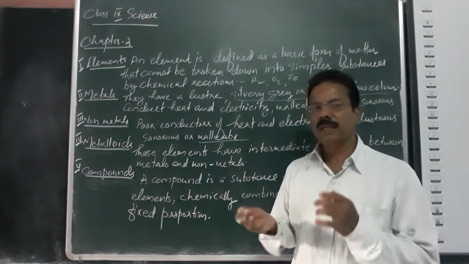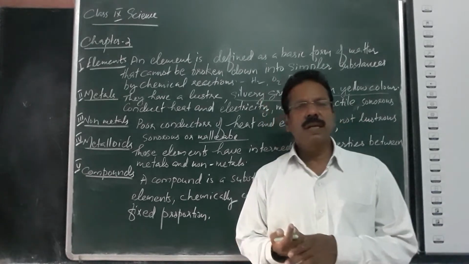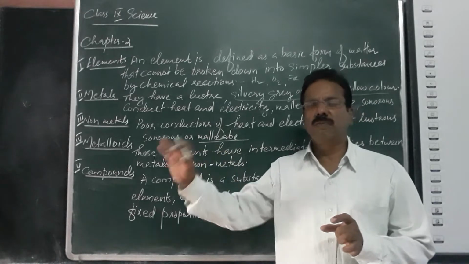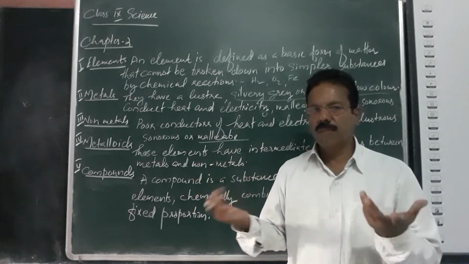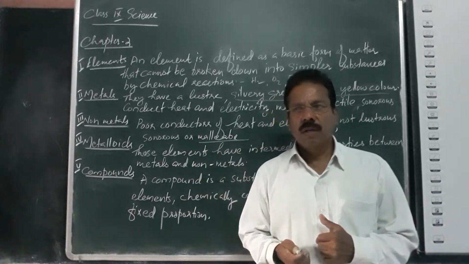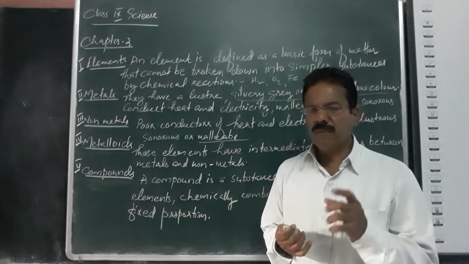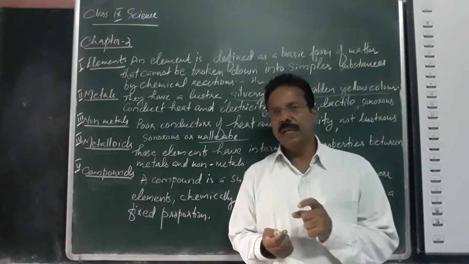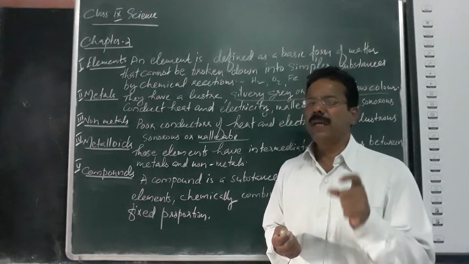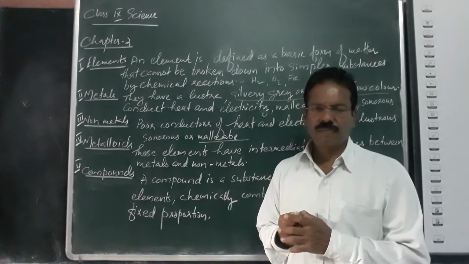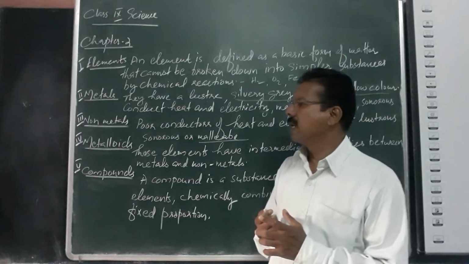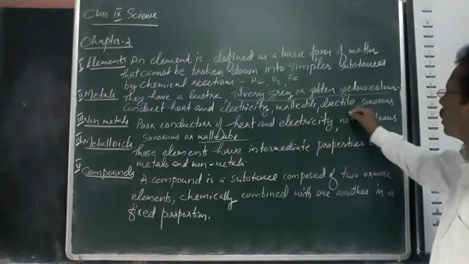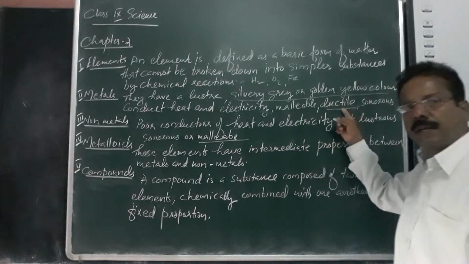When using metals for making ornaments, we can make small thin wires with metals. For example, gold and silver. Such a property of metals to be drawn into thin wires is known as ductility. Metals are ductile.